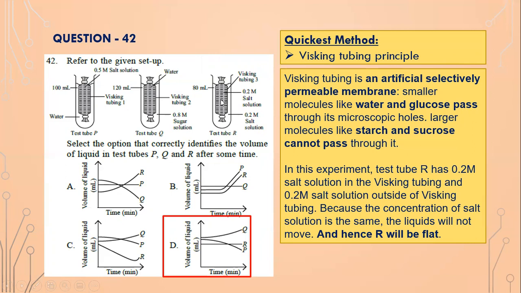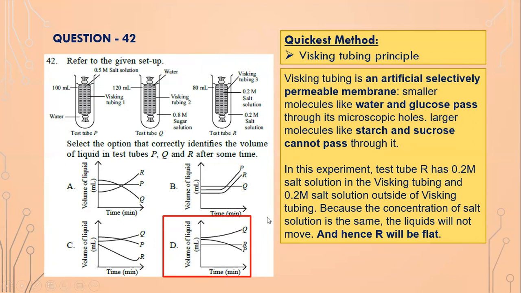No kind of transfer will happen through the whisking tubing, and that's why R will remain constant. The only graph where R remains constant is option D. Here R is changing, here R is changing, here R is changing, but only in option D is R constant. So option D is the correct option.